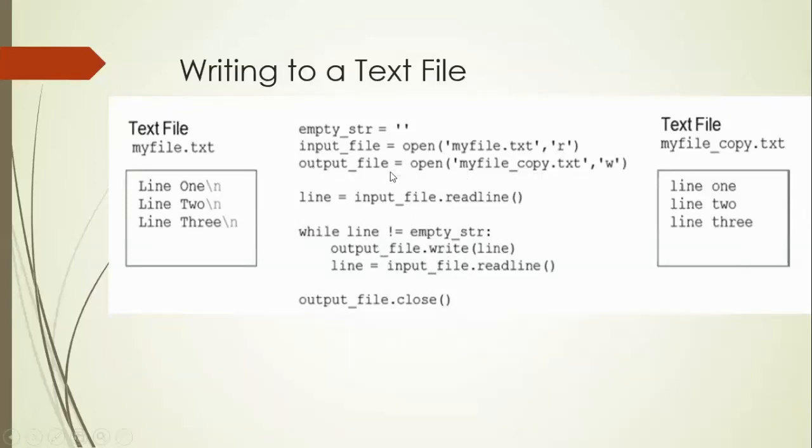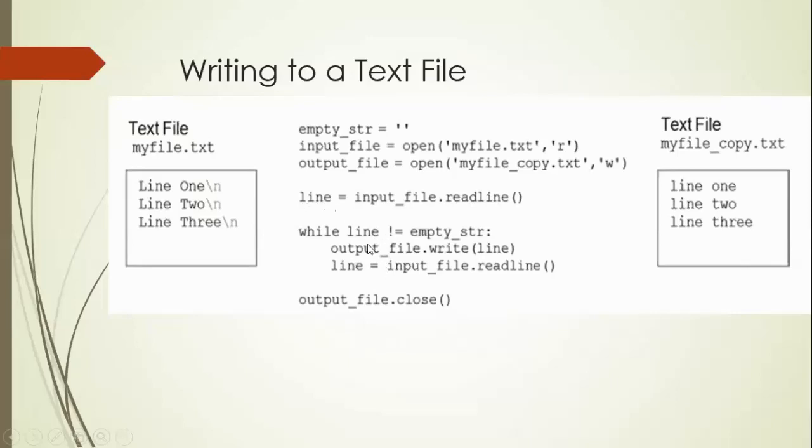output_file. Now you will do the same as you did in the read. So you will read one line by using input_file. input_file represents my file.txt, and the first line will be read and handed over to line.